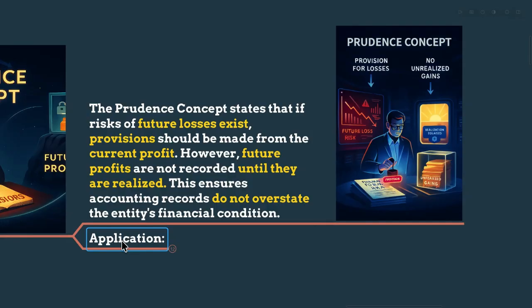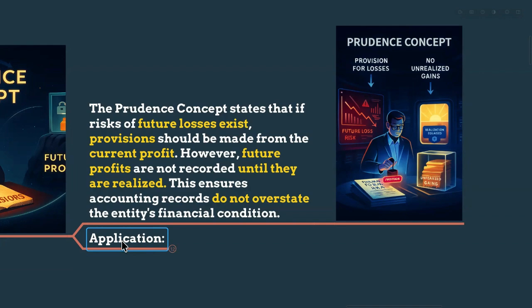However, Hassan is negotiating a big order for his business, and he might bring, let's say, 500,000 profit next month. But following the prudence concept, you are not going to record this 500,000 profit until the deal is confirmed and completed.